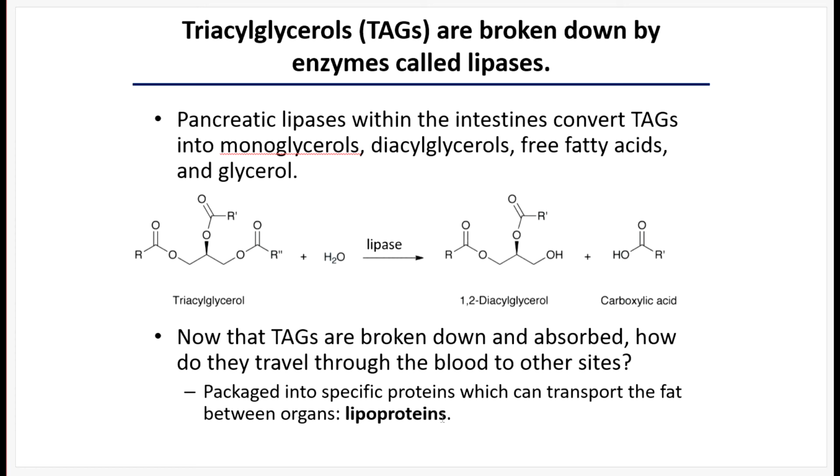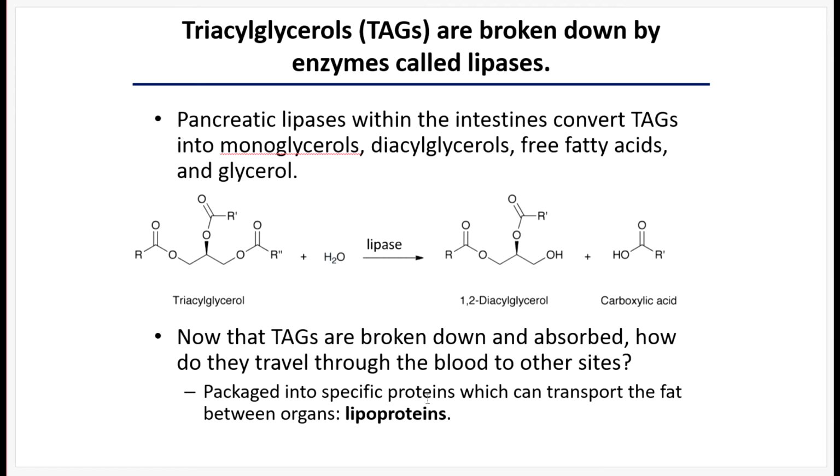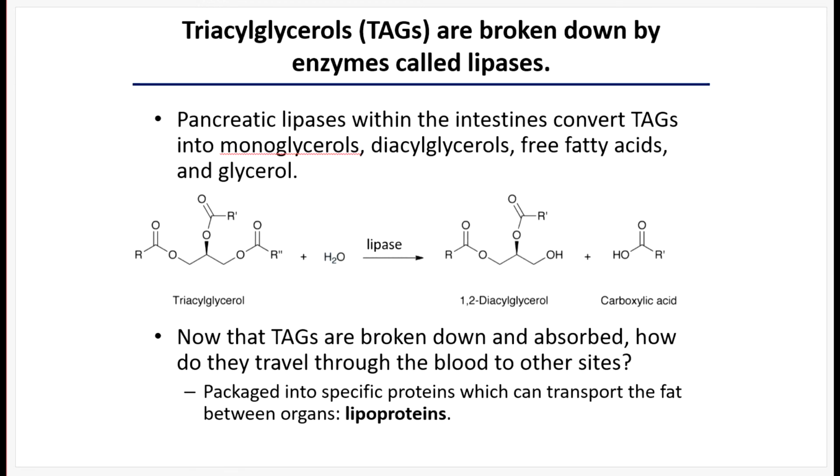There are other specific proteins that can transport fat between different organs and bind to specific organs to give them the fatty acid energy that they need. These proteins are called lipoproteins. Again, I'll talk all about lipoproteins in video 9-2. So I talked about pancreatic lipases here. I'll talk about lipoprotein lipase in the second video.